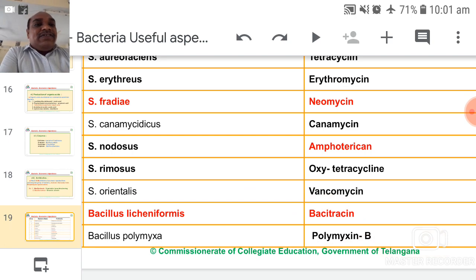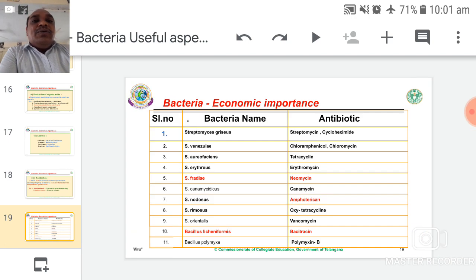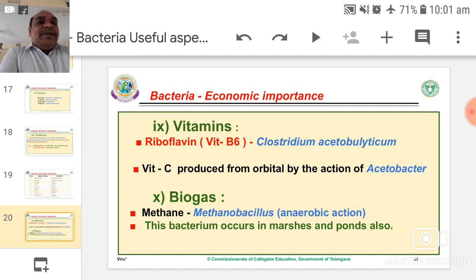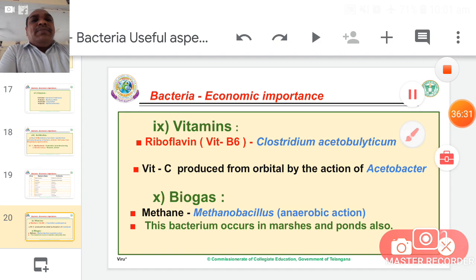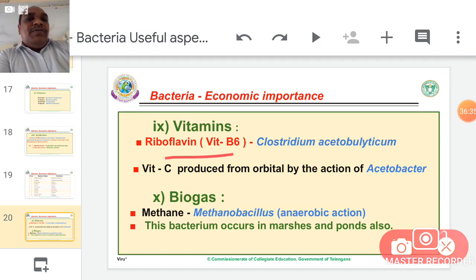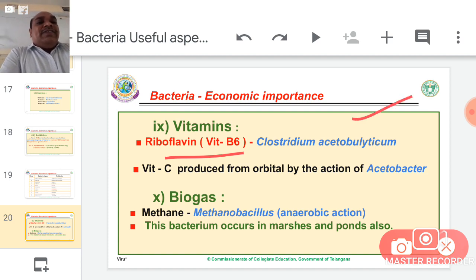So learn this table by heart. It can help you while writing entrances. Next one, vitamins. A small number of vitamins are also available from bacteria, such as riboflavin. Riboflavin is usually called vitamin B2. The vitamin is available from Clostridium stabulicum.